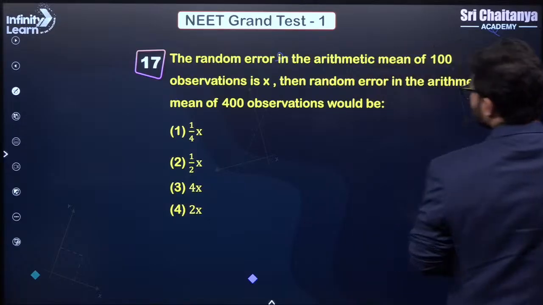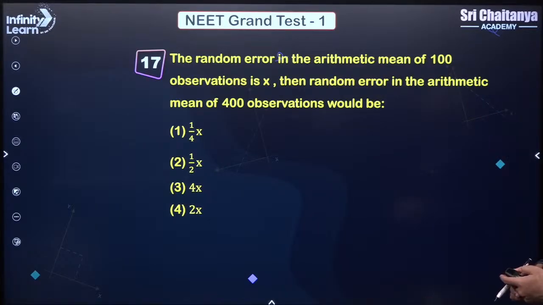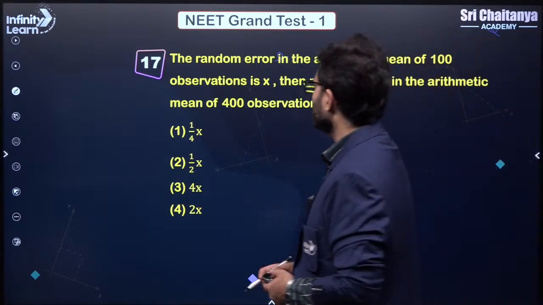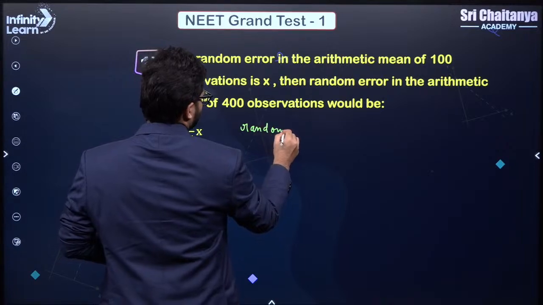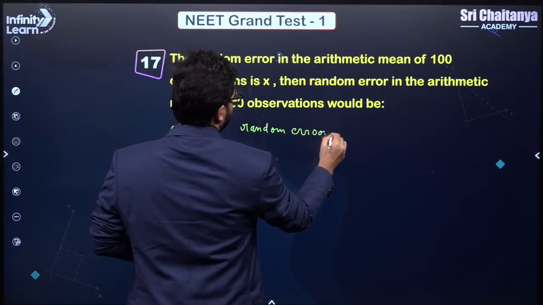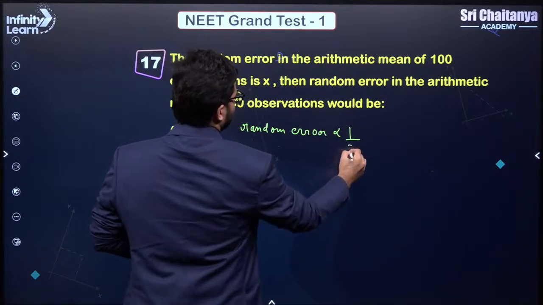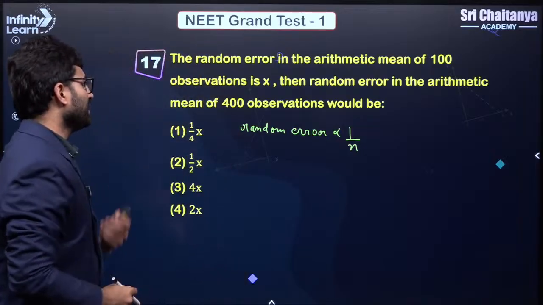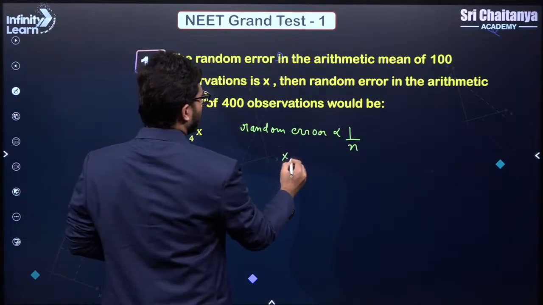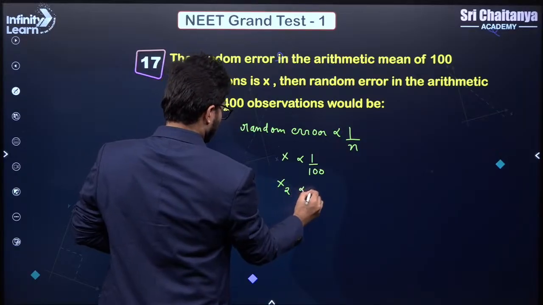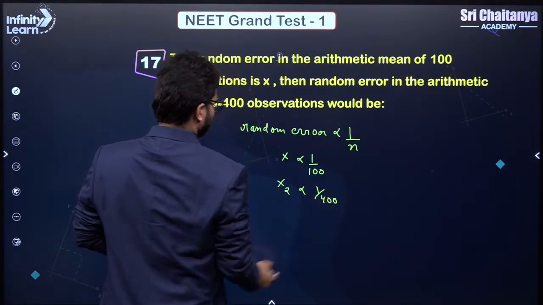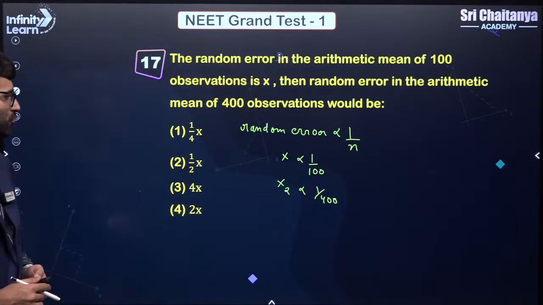The random error in the arithmetic mean of 100 observations is X. Then the random error in the arithmetic mean of 400 observations would be? So again a very simple question, right? Random error is inversely proportional to the number of observations, right? So if initially the number of observations were 100, the random error was X. When the observations become 400, you will have random error as X by 2, correct?